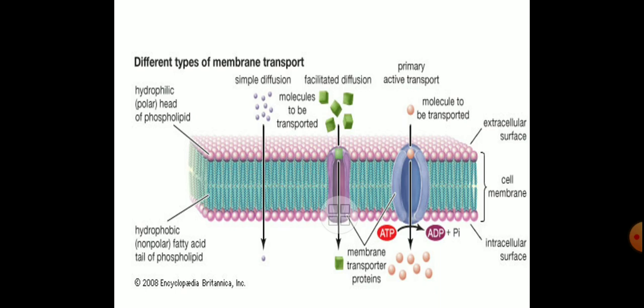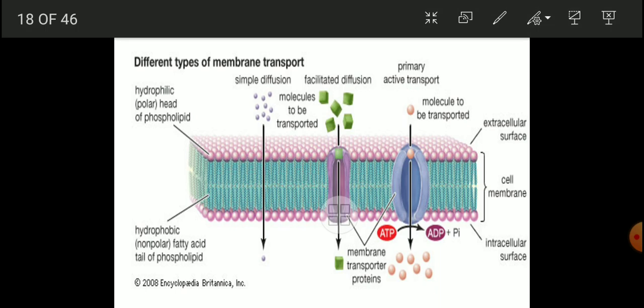Here we will be able to see simple diffusion. First, a very clear arrow is shown there, simple diffusion, in the sense that whenever a higher concentration of a molecule is there outside the plasma membrane, it comes inside. So that process is known as diffusion. Am I right? It takes place through a semi-permeable membrane, isn't it? So that is diffusion from the higher concentration to the lower concentration.